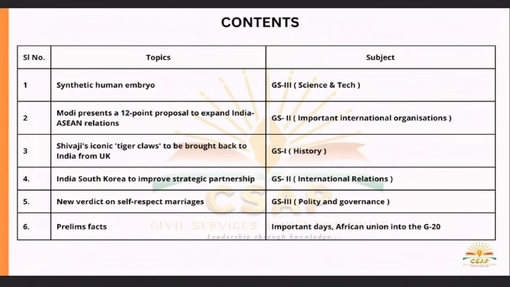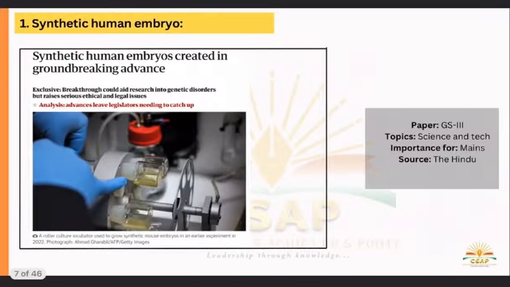Let's start with the content of today. The first topic is the synthetic human embryo. Second, Modi presenting a 12-point proposal to expand India-ASEAN relations. Then Shivaji's iconic tiger claws, India-South Korea relations, and a verdict of the Supreme Court on self-respect marriages. Then we will cover some of the prelims facts in association with this analysis.